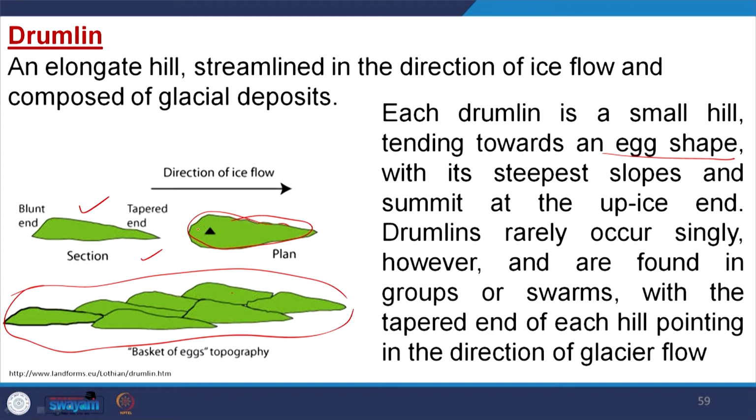Drumlins rarely occur single, however, they are found in groups or swarms, with the tapered end of each hill pointing in the direction of glacial flow. So, here is the direction of glacial flow, this side is the blunt end and this is the tapered end, and this is called drumlin field. And if you look from this plan view, this drumlin field looks like a basket of eggs. So, you can place an egg here, place an egg here, place an egg here. That is why this geomorphological term is called basket of eggs, it is drumlin field.